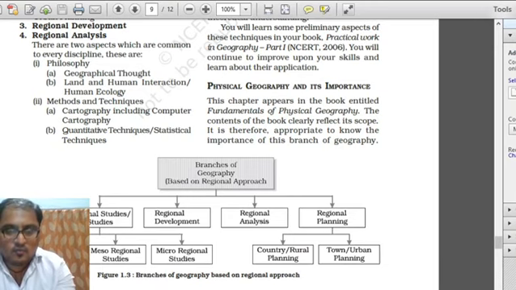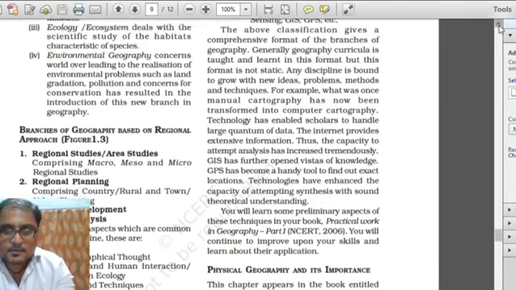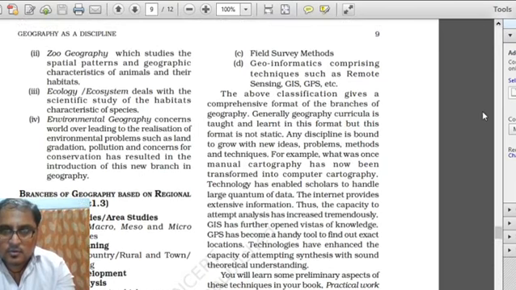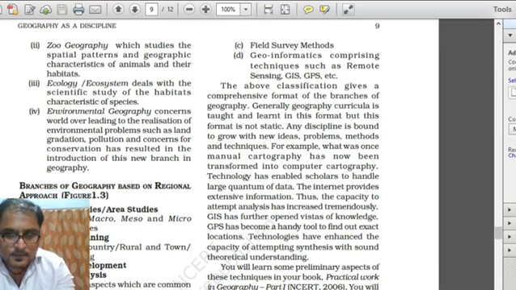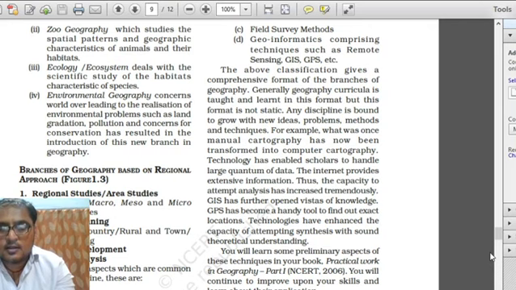So these four subcategories explain the branches of geography based on regional approach. Here we need to look into a few other aspects of methods and techniques for regional analysis, and a further aspect is the field survey method. People go into the field, survey and collect the data from the field survey, and use it for other information and statistical analysis of the data.